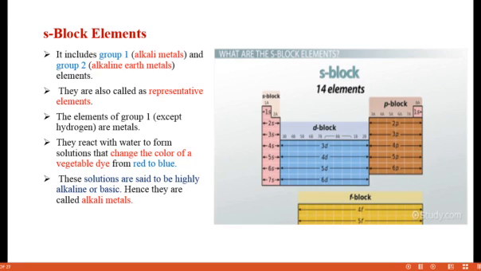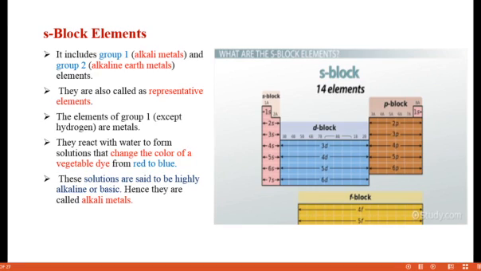Already you have studied acids and bases in 8th standard, the indicators. Acid turns litmus paper to this color, and base to this color. Similarly, if it changes from red to blue, it is a basic solution, so it is called an alkali metal. The metals react with water to form a solution that changes the vegetable dye from red to blue because the solutions are highly alkaline or basic, so it is called an alkali metal. This is the reason group 1 elements are called alkali metals.